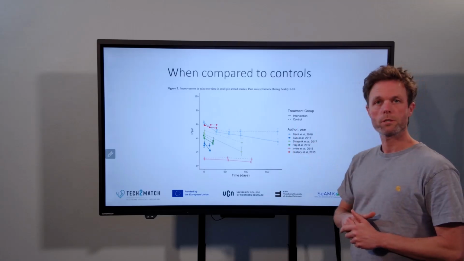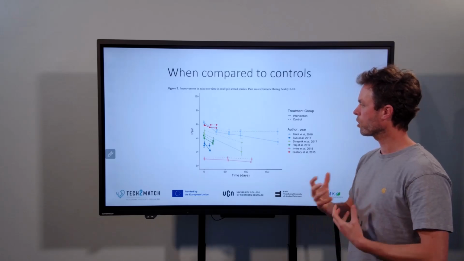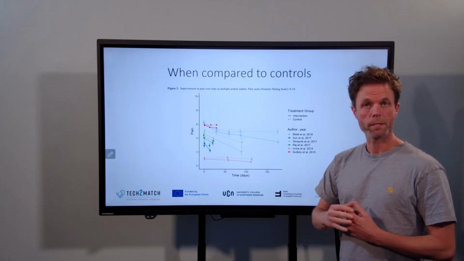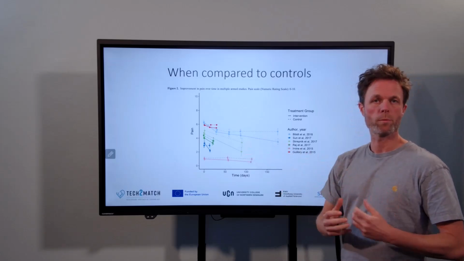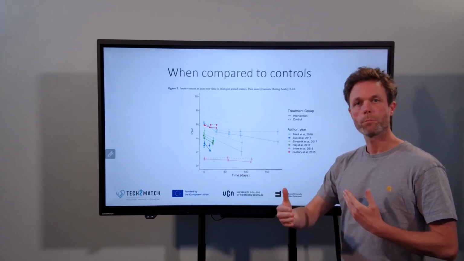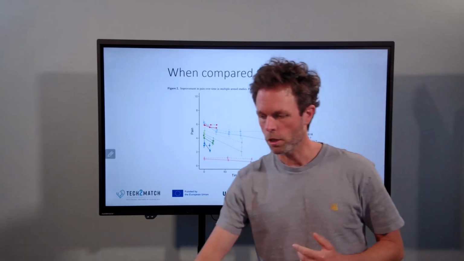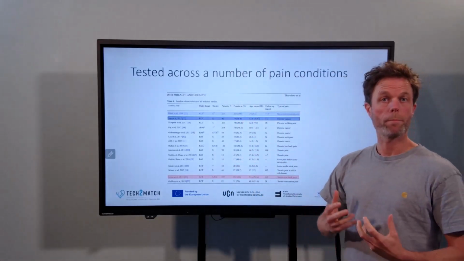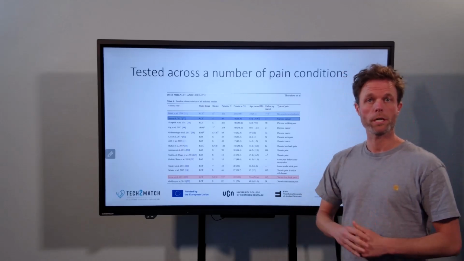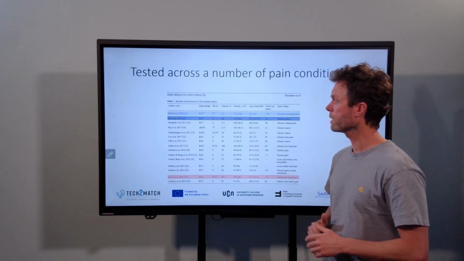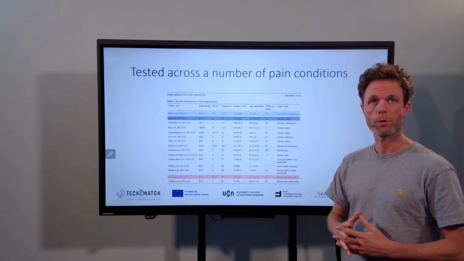Across the included studies, you can see that most of the studies resulted in improvement in the intervention group. Also, in some of the studies, there was an improvement in the control group as well, but the improvement was largest in the intervention groups. This study was conducted based on already published scientific literature, so it's a literature study, and these applications were tested across a number of populations.